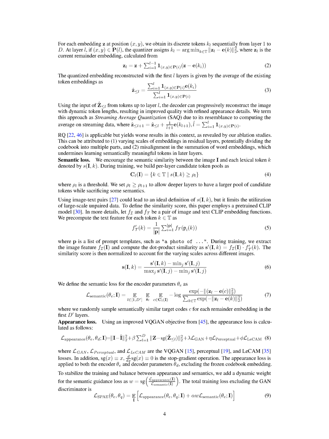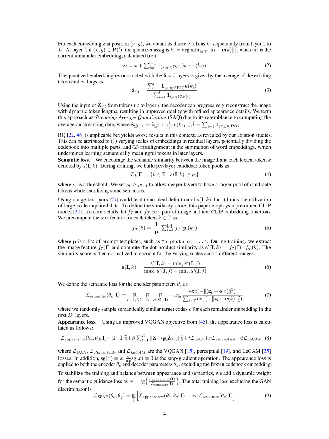This loss is calculated by taking the difference between the original image and the reconstructed image, and adding the sum of the differences between the original and reconstructed embeddings for each layer. We also include additional losses from the VQGAN, perceptual, and LLM models. The appearance loss is applied to both the encoder and decoder parameters, excluding the frozen codebook embedding.